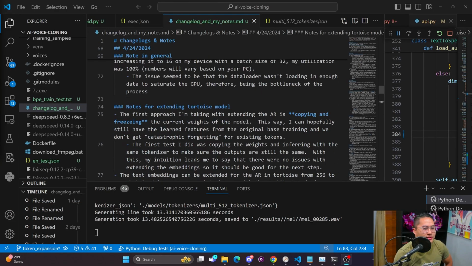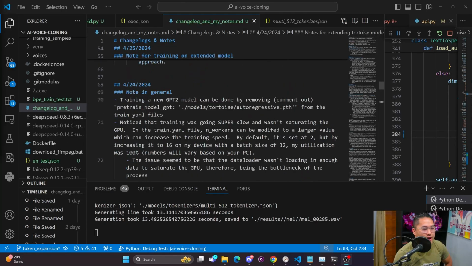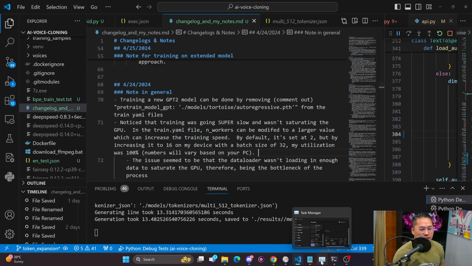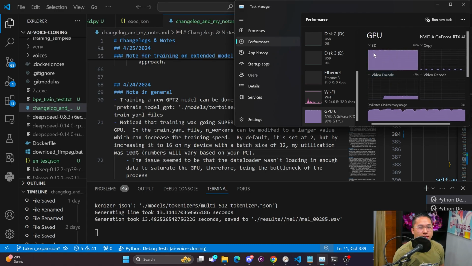There was an additional thing that I did run into, and that was basically my utilization of my GPU wasn't at max. You would see spikes of the GPU, and what I mean by that, if I go into the task manager, is if I look at this GPU graph right here, I was seeing it go up and down, so kind of like spikes.